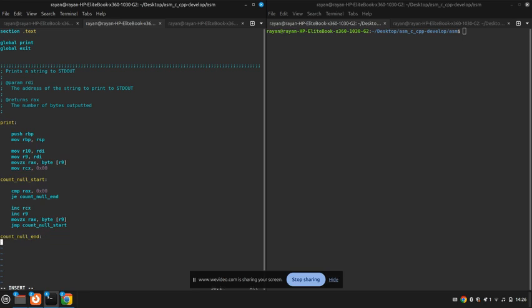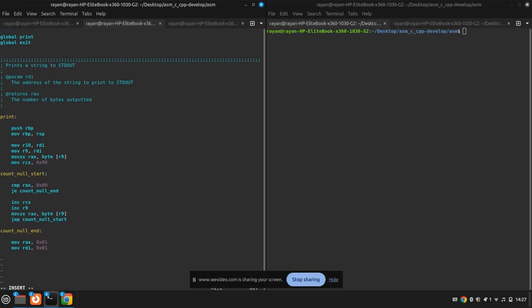So we are at the null byte, we do move rax 0x01 because that's the syscall number for syswrite. Then we do move rdi 0x01 because that's the code for standard out.